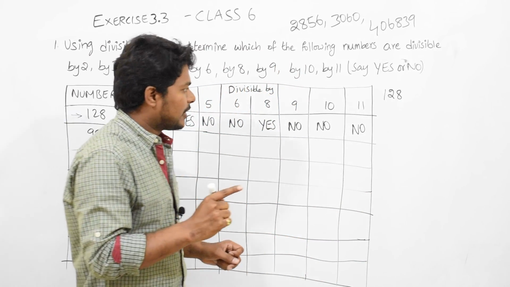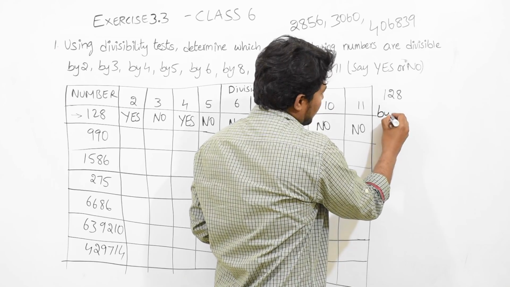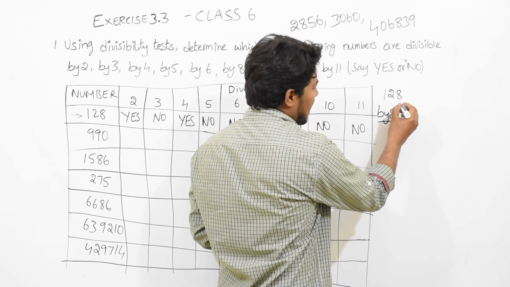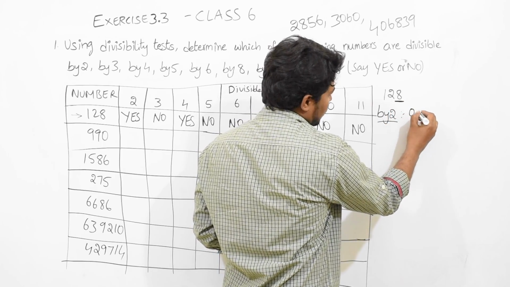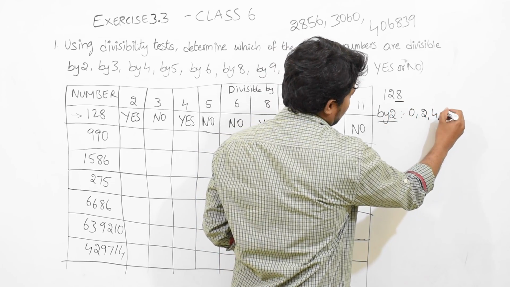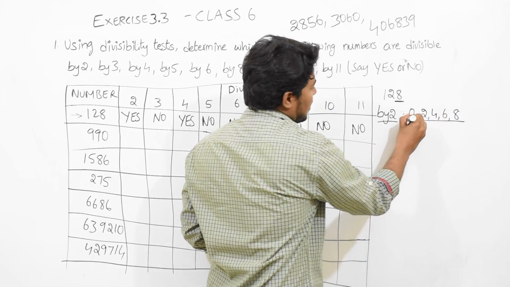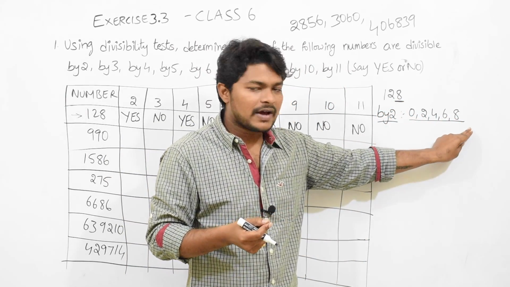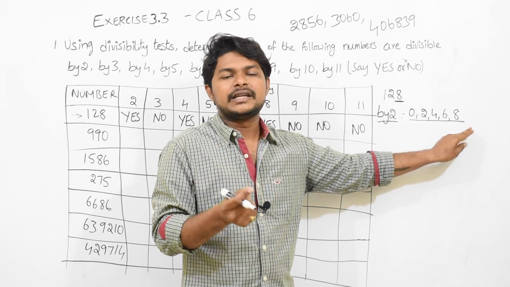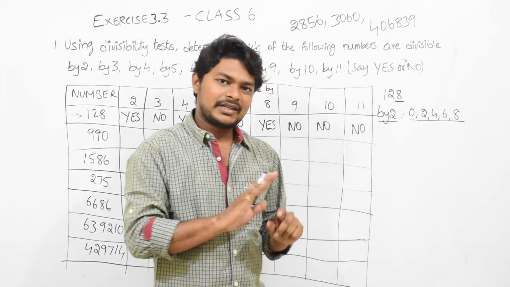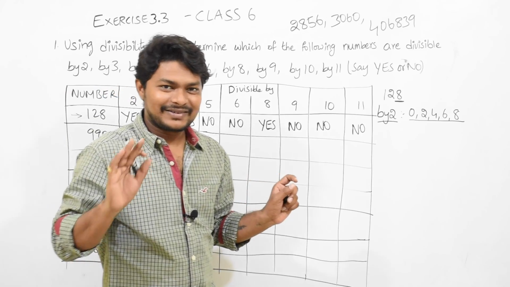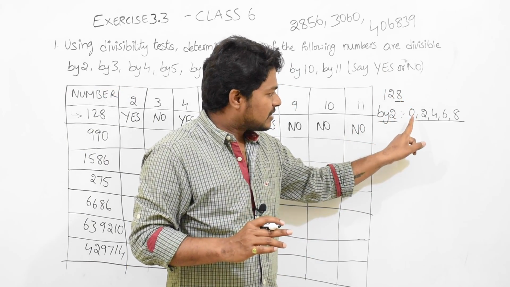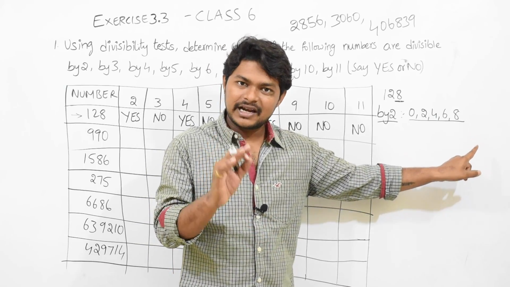The divisible by 2 condition is, if the last digit, the units digit, is either 0, 2, 4, 6 or 8, then we can say it is divisible by 2. That's it. Not a big deal, right? Very easy. You need to see directly the last number. If it is any one of these numbers, then directly say yes.